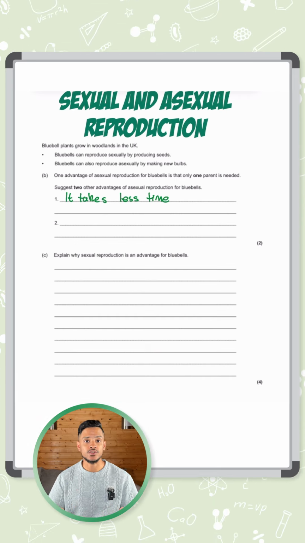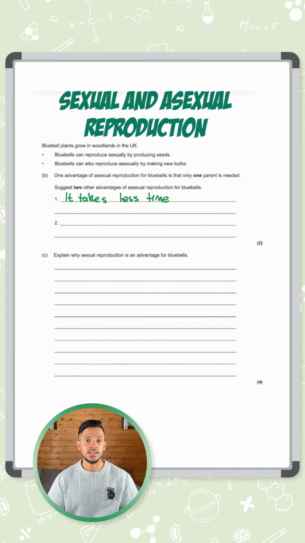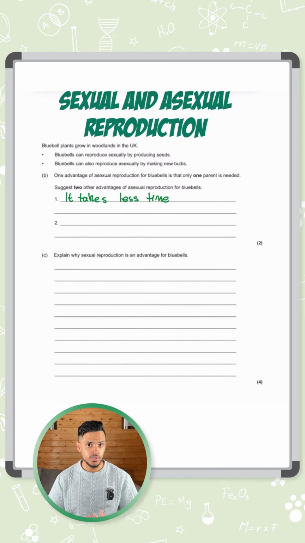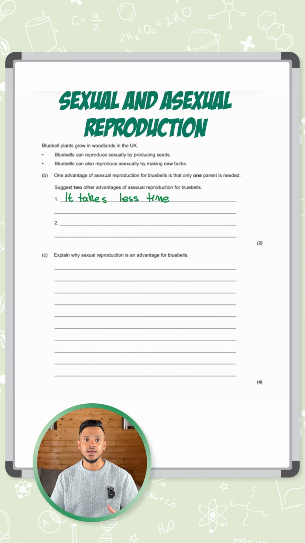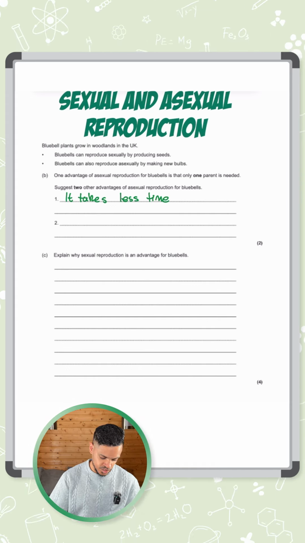It's not like sexual reproduction where one organism needs to find a mate and that uses up energy. Here, the bluebells can reproduce on its own, so it doesn't need to waste its energy going to find a mate or needing another insect to come and spread pollen around. It's much more energy efficient.